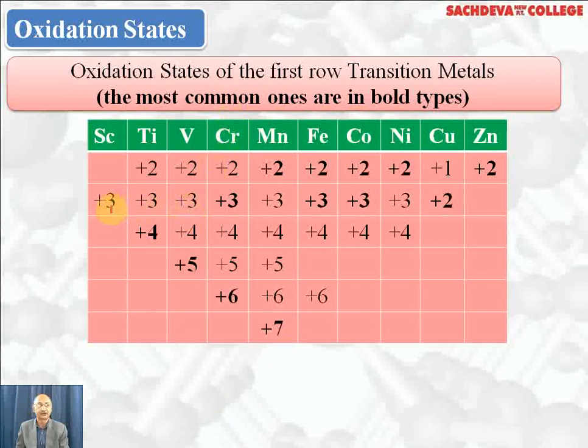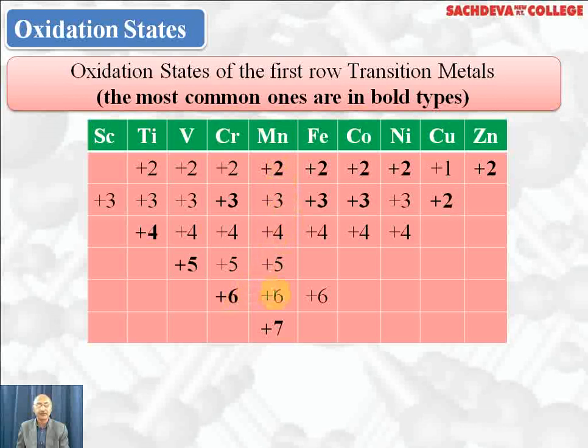Scandium only shows +3 oxidation state. Titanium shows +2, +3, +4; +4 is most stable. Vanadium +5 is most stable. Chromium shows +2, +3, +4, +5, +6, but +3 and +6 are most stable. +3 is most stable due to half-filled t2g orbitals, and chromium +6 is most stable because the d orbital is empty.